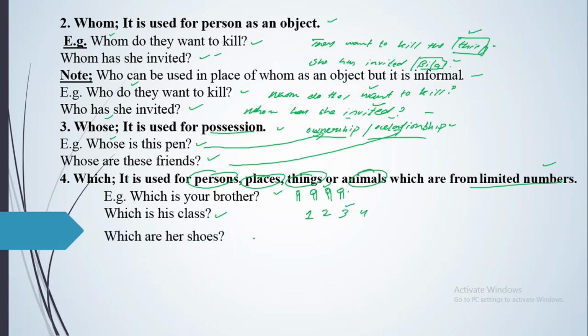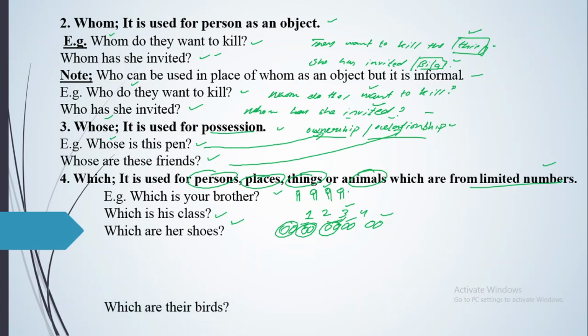After that, we have got which are your shoes. Now maybe some pairs of shoes are kept, and you are going to ask which one is your shoe, which are your shoes. So you will say this one, so that is known as a limited number of things.